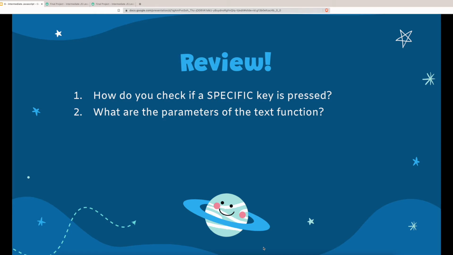You can check if a specific key is pressed by using an if statement that checks for two things. First, you want to check if a key is pressed at all. You can do this by using the keyIsPressed, all one word, I and P capitalized, variable. This is a variable that is built into the JavaScript environment in Khan Academy, meaning you can basically use it without needing to change it anyway.